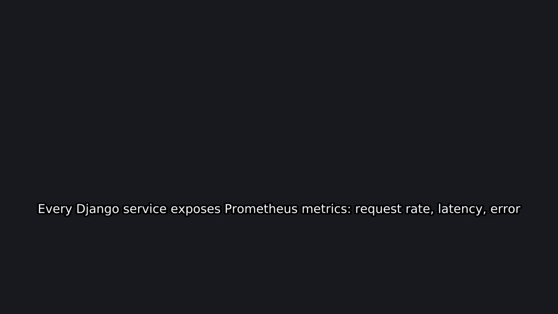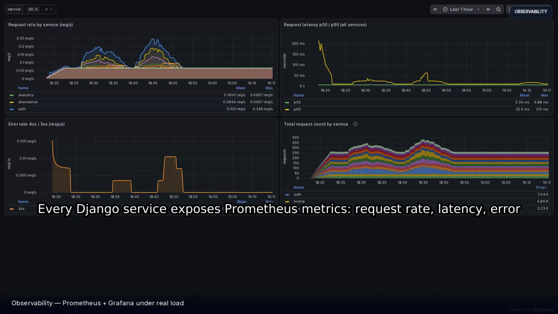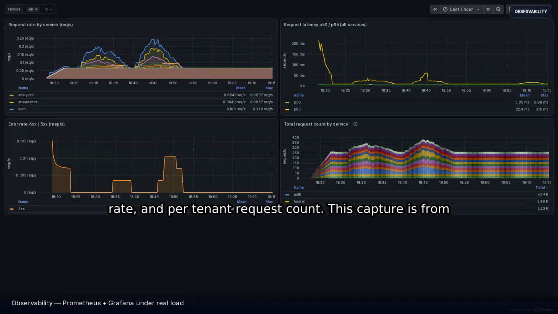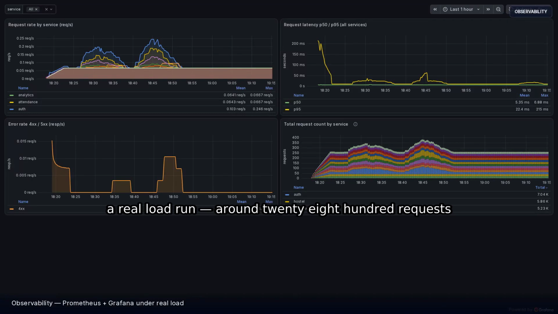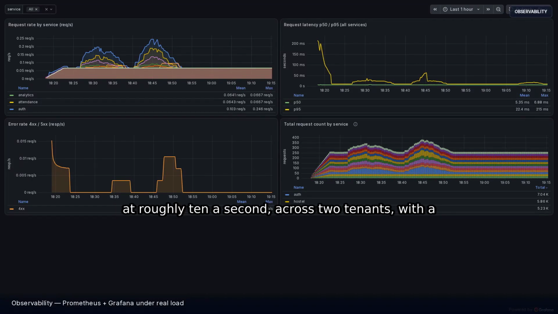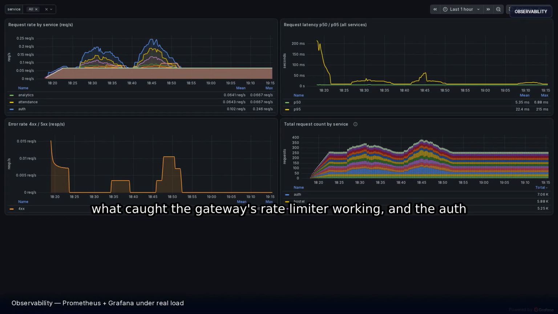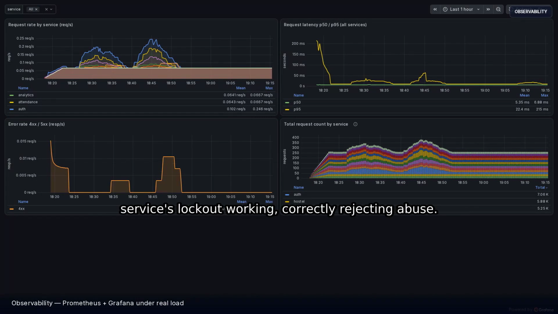Every Django service exposes Prometheus metrics: request rate, latency, error rate, and per tenant request count. This capture is from a real load run, around 2,800 requests at roughly 10 a second, across two tenants, with a P50 of 10 milliseconds, a P95 of 34, and zero server errors. That run is also what caught the gateway's rate limiter working, and the auth service's lockout working, correctly rejecting abuse.